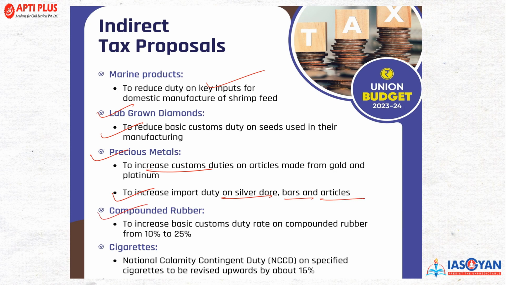Now, compounded rubber: the basic customs duty rate of compounded rubber is increased from 10% to 25%. In cigarettes, the National Calamity Contingent Duty on specified cigarettes is to be revised up by about 16%. So this is again important. These were some of the basic indirect and direct tax proposals that you must know as an aspirant for the civil services examination.